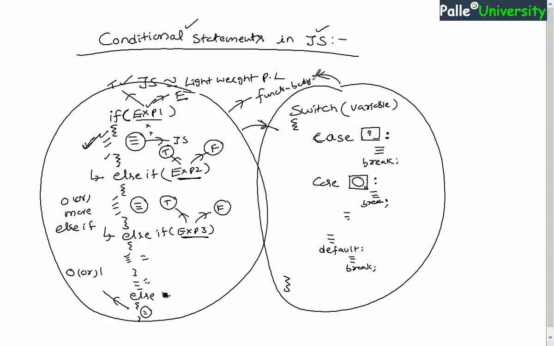Now, let me explain one more important point. In some cases, when you are writing a conditional statement like if, else if, you might need to check multiple expressions, right? Let us assume that I am writing some expression, say 9, and let us say inside the same if condition body, I am writing another expression 10. Now my requirement is I want to execute this if condition body only when this expression 9 is true and even expression 10 is also true. When both are true, I want to execute the body of the if condition.